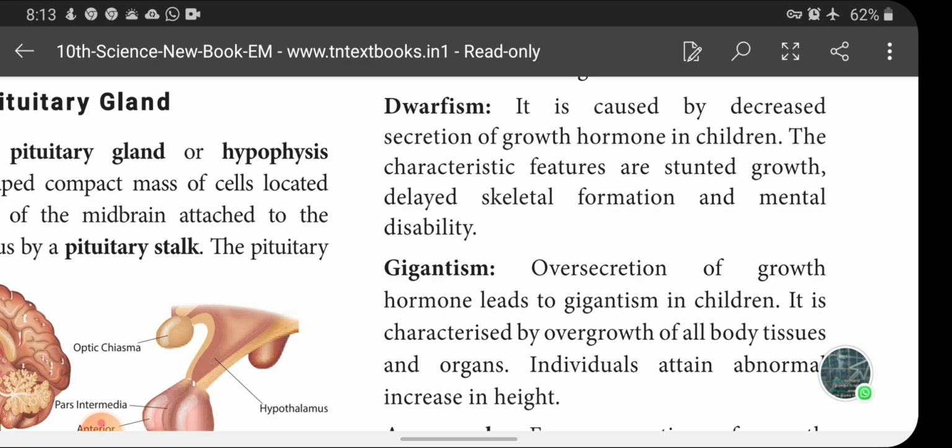Let's see dwarfism. It is caused by decreased secretion of growth hormone in children. The characteristic features are stunted growth, delayed skeletal formation and mental disability. So these are the symptoms of dwarfism. Dwarfism is a disorder caused by decreased secretion of growth hormone in children, with characteristic features of stunted growth, delayed skeletal formation and mental disability.